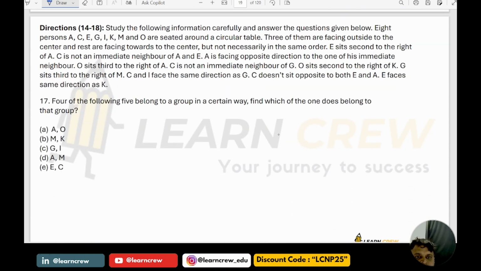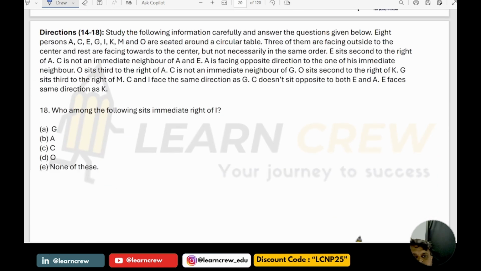Question number 17. 4 of the following 5 belong to a group, which does not belong to the group. AO, MK, GI, AM and EC. So which is different here? EC is different. Okay. Next. Who among the following is immediate right of I? Immediate right of I is C. So option C.